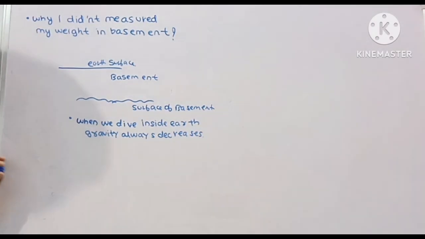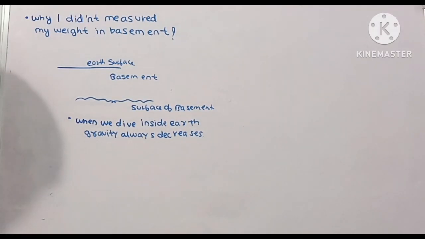Now you were wondering why? Because I told you that a decrease in height results in more gravity, meaning more weight. But why am I saying now that when we dive inside the earth, gravity always decreases?